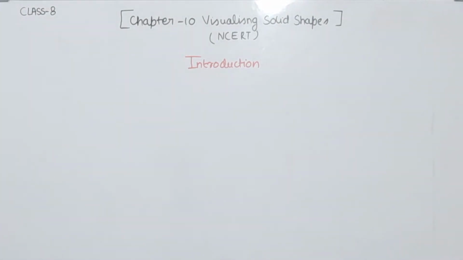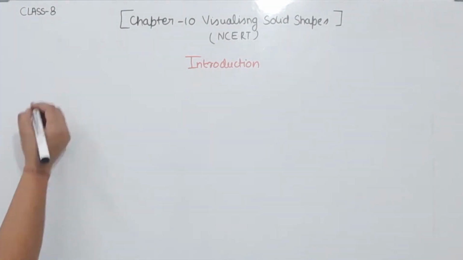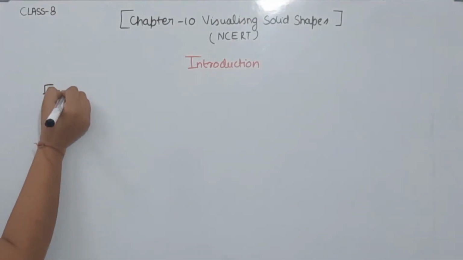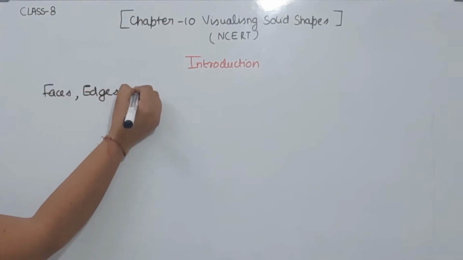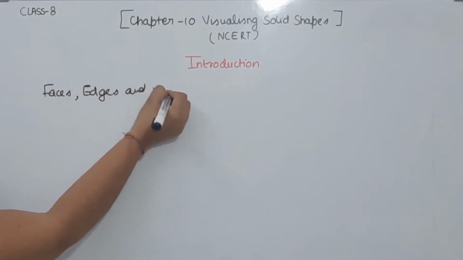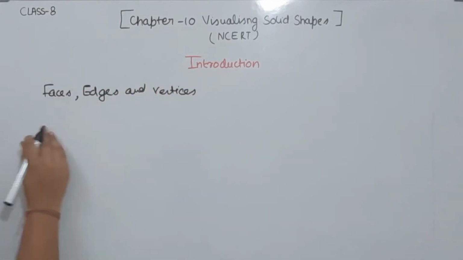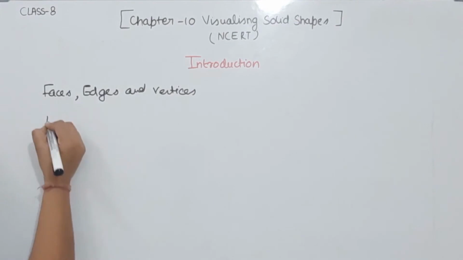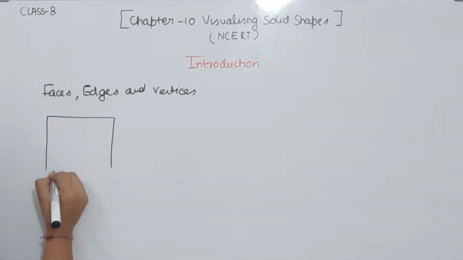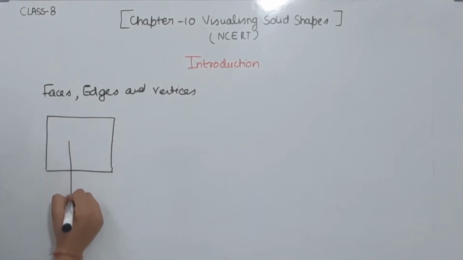The next topic is faces, edges and vertices. Now we are going to understand what faces, edges and vertices are. Suppose this is the cube.